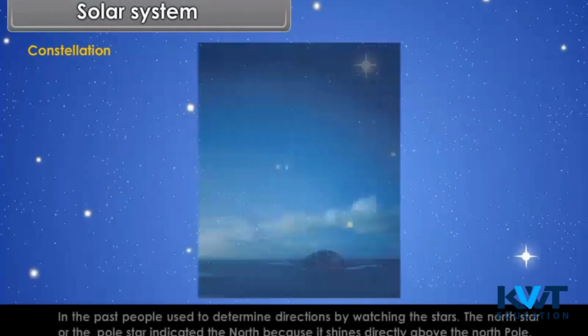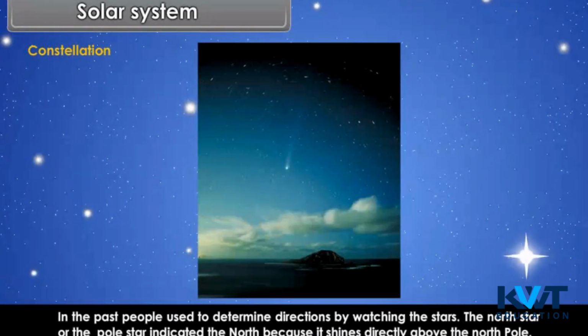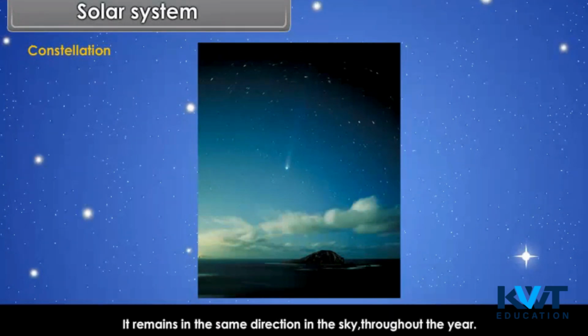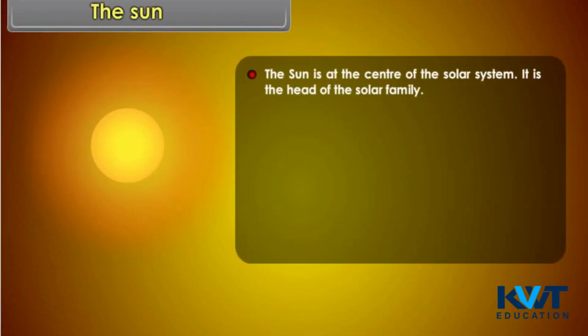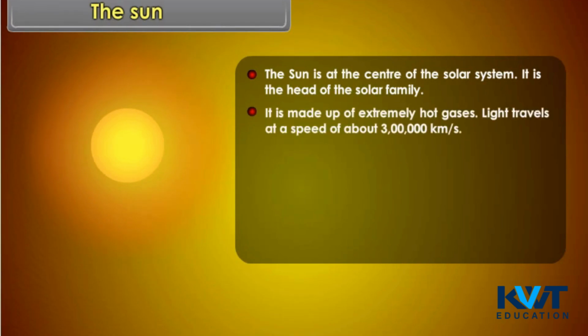In the past, people used to determine directions by watching the stars. The North Star or the Pole Star indicated the north because it shines directly above the North Pole. It remains in the same direction in the sky throughout the year. The Sun. The Sun is at the center of the solar system. It is the head of the solar family. It is made up of extremely hot gases.